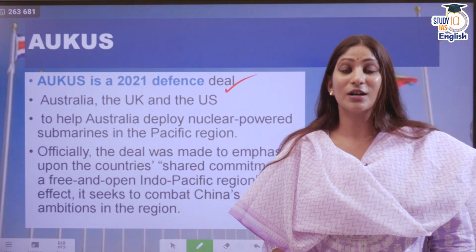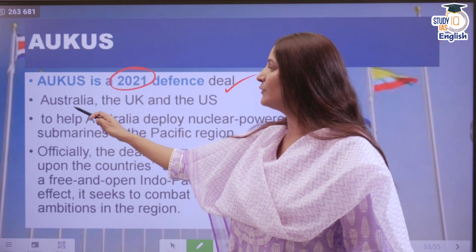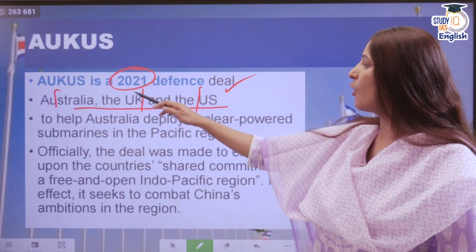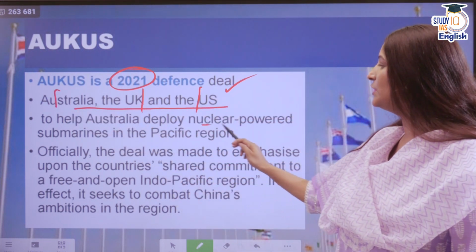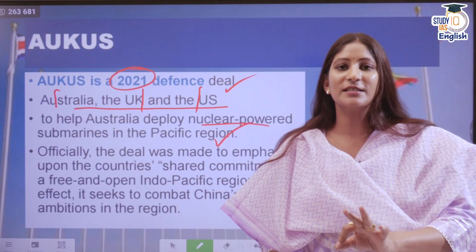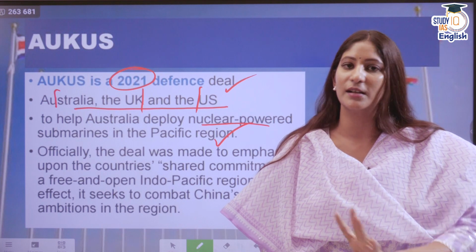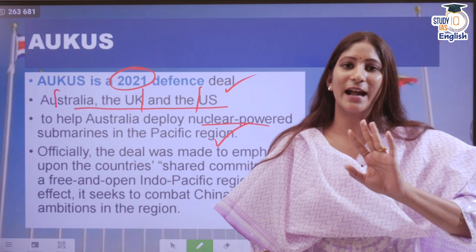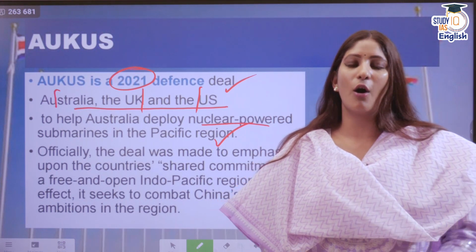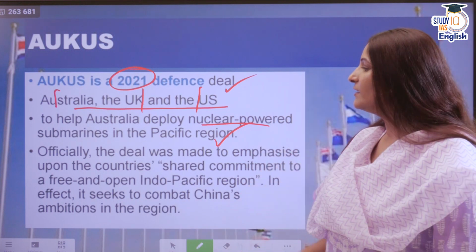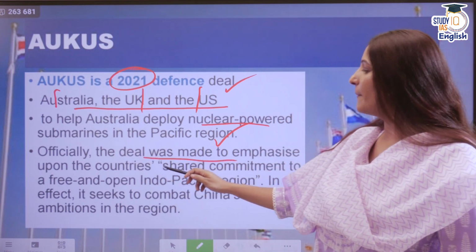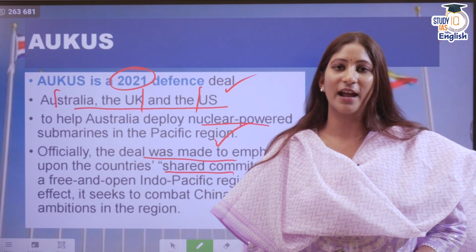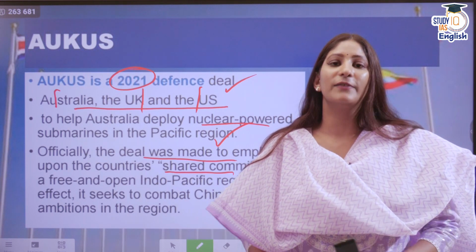Then we talk about AUKUS. AUKUS is a defense deal which was signed in 2021 between Australia, UK and US. That is why AU, UK and US, AUKUS. It wants to help Australia to deploy nuclear-powered submarines in the Pacific region. Nuclear-powered submarine does not mean that they will be nuclear-armed submarine. If that would have been the case, China would be completely berserk about it. So that's a different thing. The fueling of the submarine will be nuclear. And officially, the deal was made to emphasize upon countries' shared commitment to a free and open Indo-Pacific. Of course, that was referring to China's flexing of the muscles, illegal flexing of the muscles.